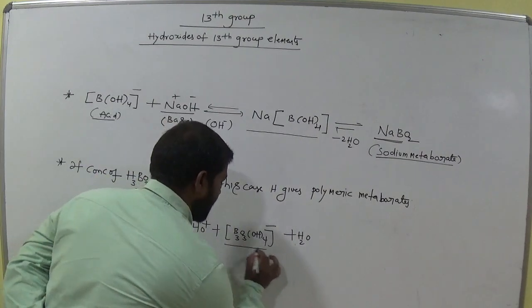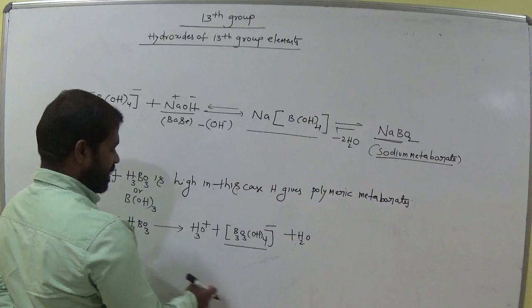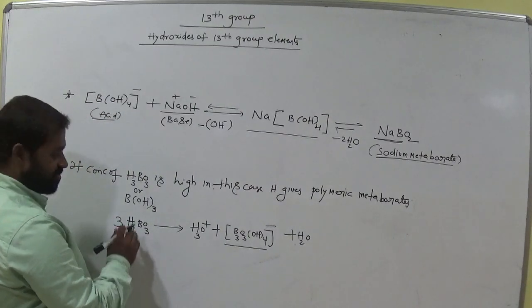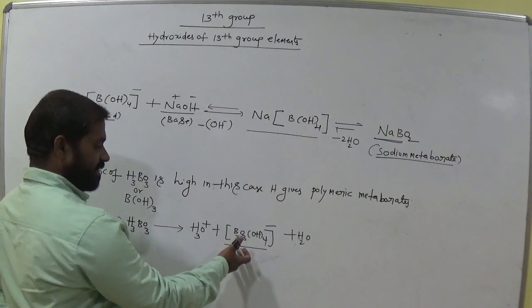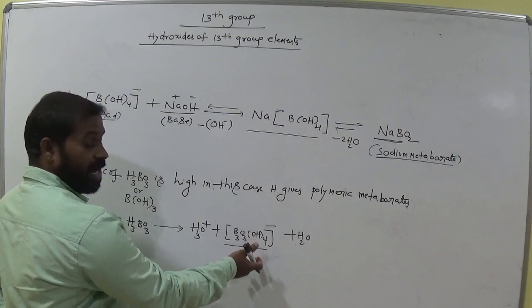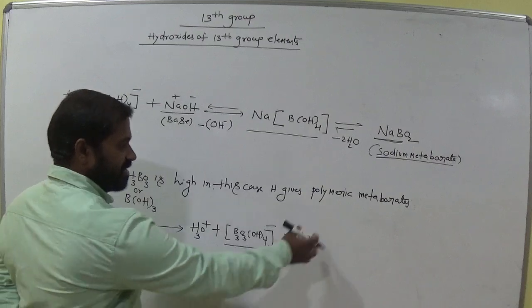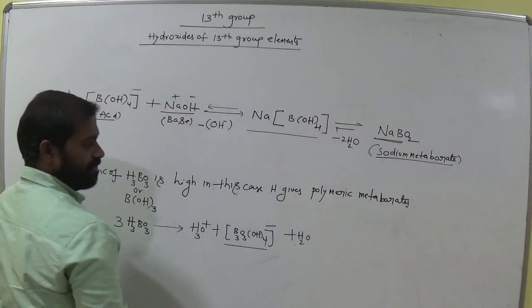This one is called polymeric. If more numbers like 3, 6, 7 are involved, these types of molecules are formed here, okay, remember this. This is called polymeric metaborate.